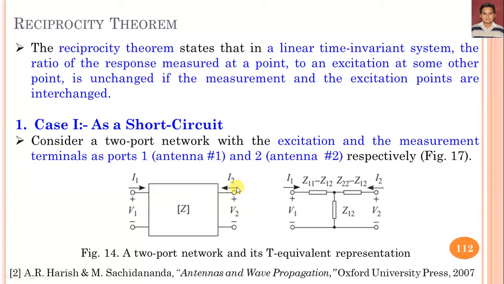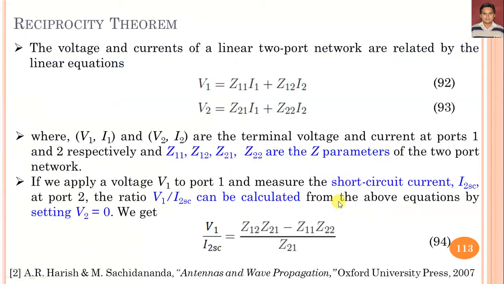In antenna theory, we can consider port 1 as antenna 1 and port 2 as antenna 2, and it is the equivalent of the two port network that we have considered in a T form, or T equivalent representation.